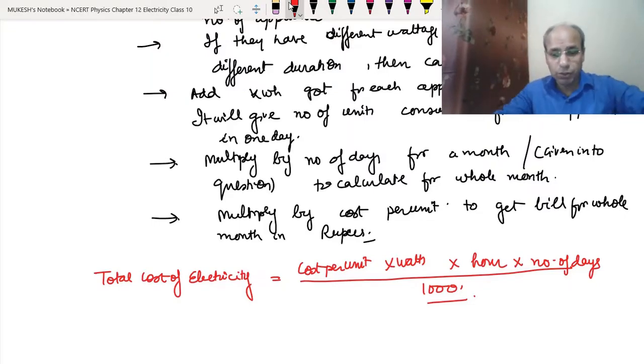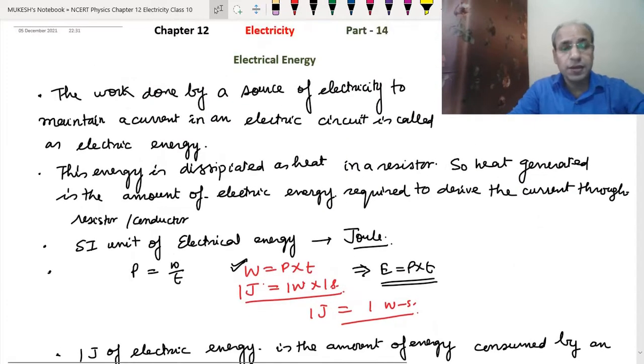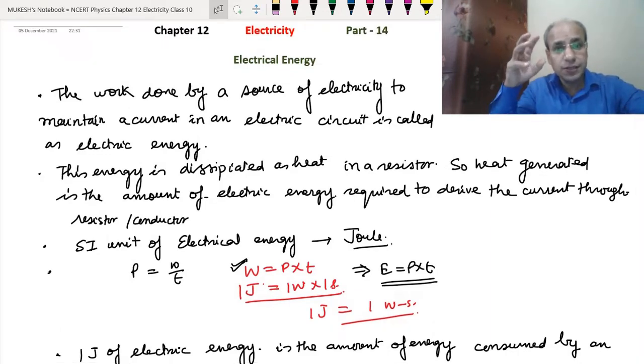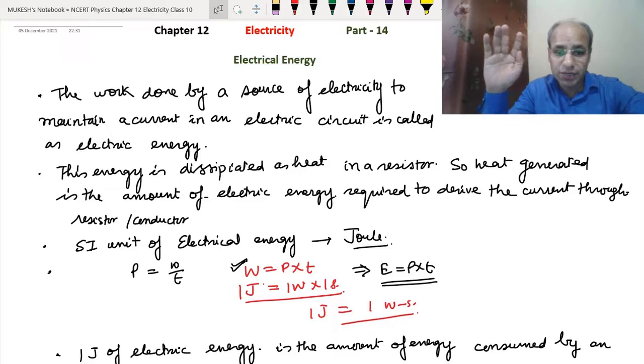Now let's repeat the whole thing. See, as we know, electrical energy is the amount of work done to maintain the electric current, and whatever electrical energy we are using is dissipated as heat. So whenever we use some appliance, it becomes hot because of this dissipation of electrical energy. And as we know, for any form of energy, we always take the SI unit as the joule.